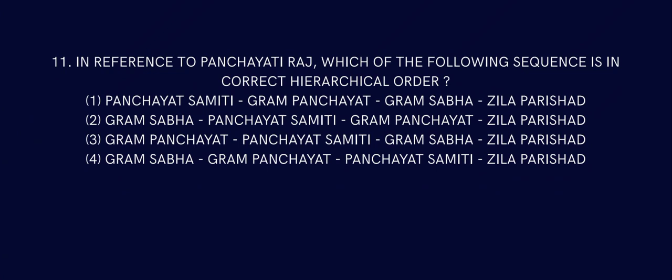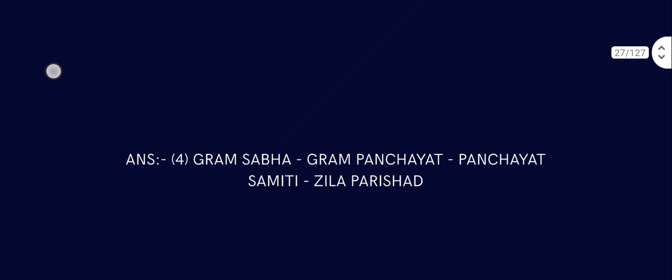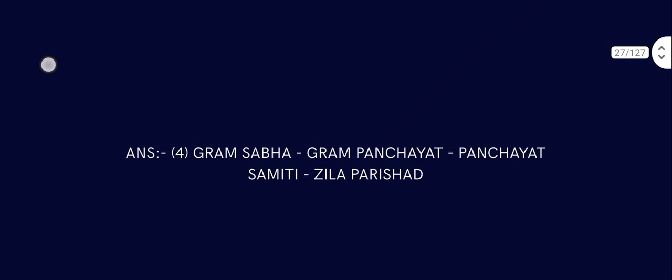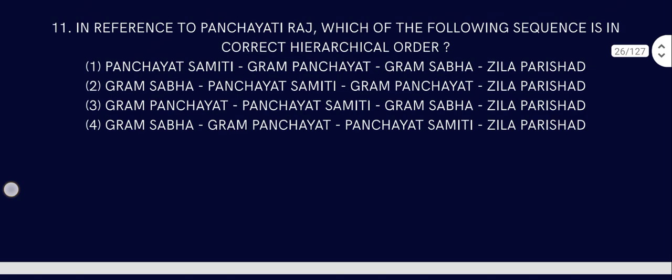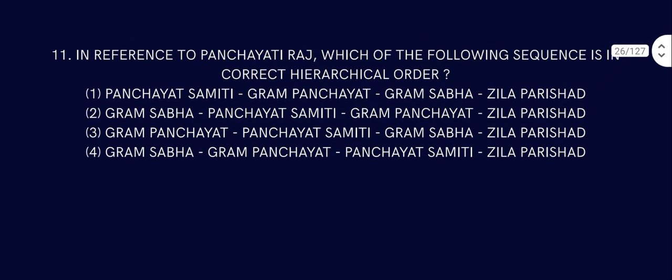So first Zila Parishad, then Panchayat. Zila Parishad should be the highest order, right? Then Panchayat Samiti, then Gram Panchayat, then Gram Sabha. Okay, so Gram Sabha, Gram Panchayat, Panchayat Samiti, and Zila Parishad, from the smallest to the highest order, I think. But Gram Panchayats are formed, all the Gram Panchayats from Gram Sabha, right? Okay, we'll check on that later.